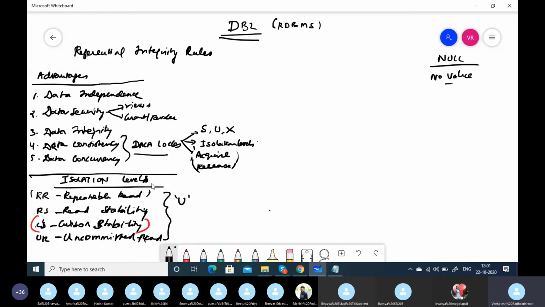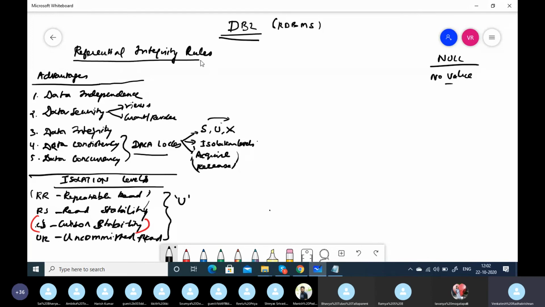After you book tickets and go to the next screen, it doesn't mean the tickets are assured unless you make the payment. Before you make the payment, someone else may have paid for the same tickets. So no locks are applied on the table from book ticket onwards. The locks are applied only finally after the payment is made. You can assume it goes from S to X directly. So these are some advantages of a database, and these locking mechanisms make sure data integrity is maintained.